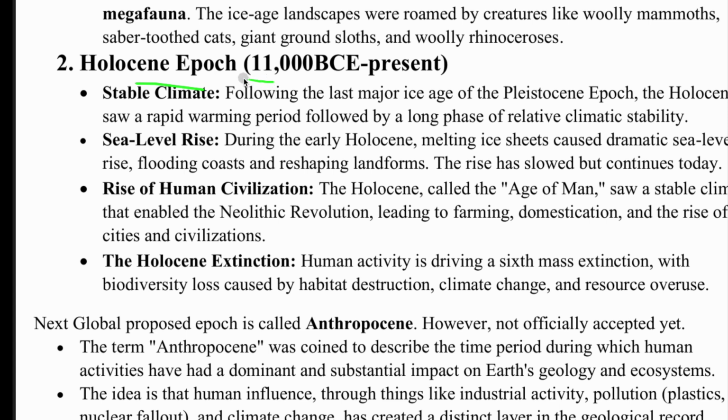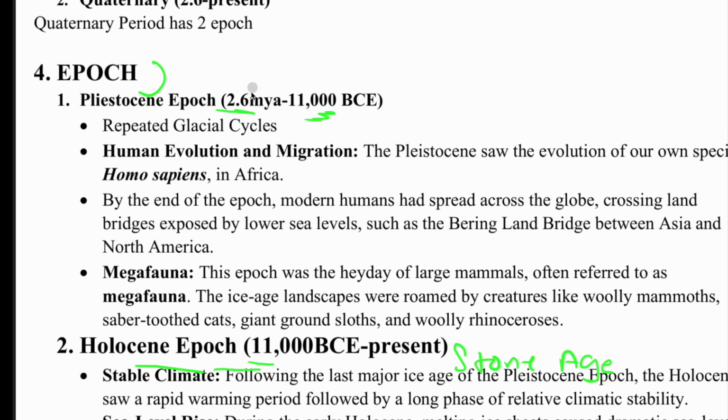Okay, the moment we reach Holocene epoch, our Stone Age starts here. So Stone Age also we will see. Now prehistory starts with this area, 2.6 million years ago till 3000 BC. Now if I'm saying 3000 BC, you might be thinking about where Harappan civilization lies in all these time scales.